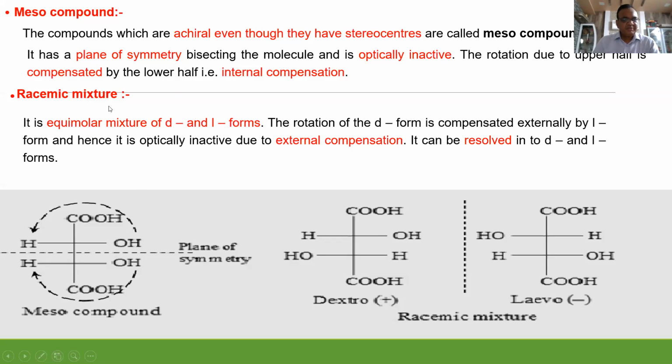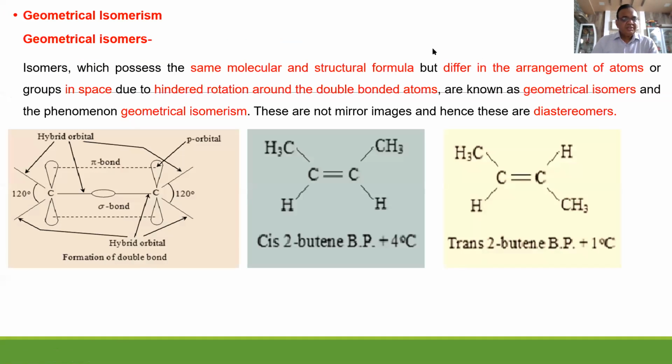Now what is a racemic mixture? An equimolar or equimolecular mixture of dextro and laevo. For example, this is the tartaric acid, I think. Yes. So here there is a plane of symmetry. That's why this meso form is optically inactive. Similarly here also. This is all regarding this. Now geometrical isomerism, next topic.